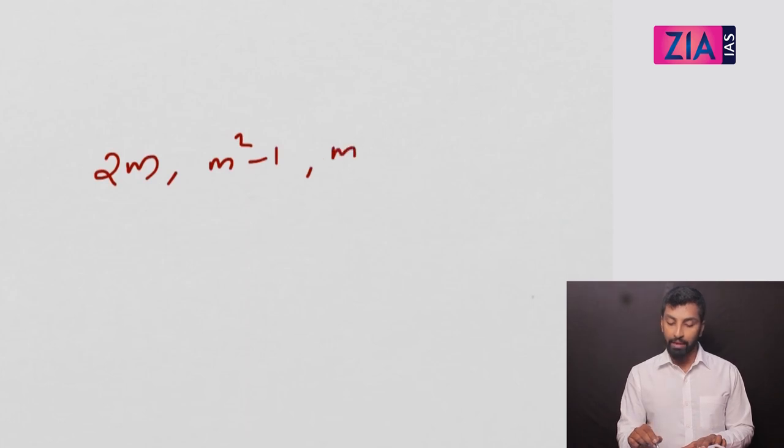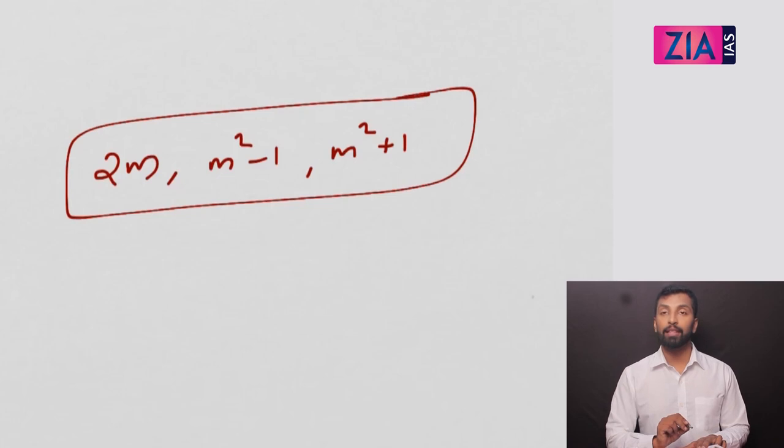Now why you are getting it is because of a general relation. The relation between all the three sides in a right angle triangle is 2m, m square minus 1 and m square plus 1. So this is the relation between the three sides, or this is what you mean by Pythagoras triplet.